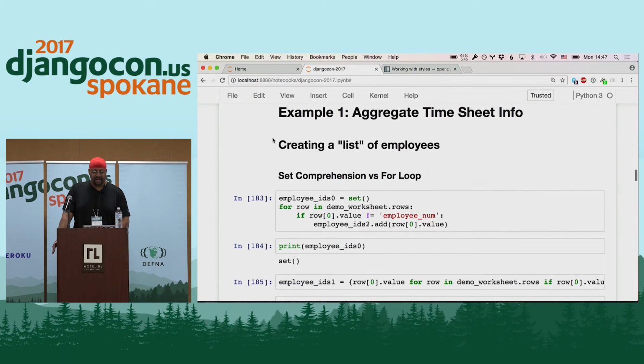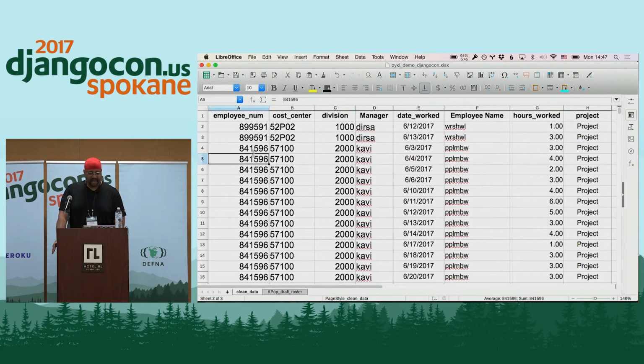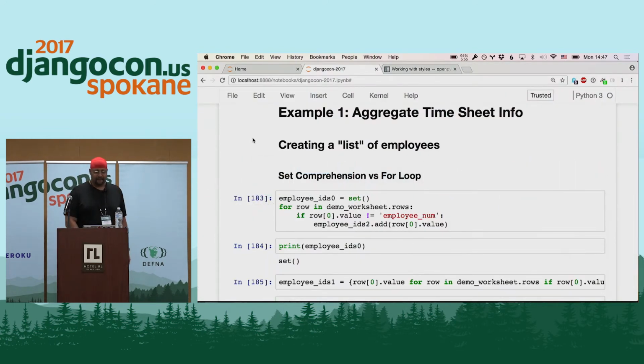So example 1, aggregating timesheet info. What we basically want to do here is take this timesheet, and instead of having these individual lines for each day, we want to see how much time each employee worked in this month. So this is June of 2017. So we want to aggregate that information.